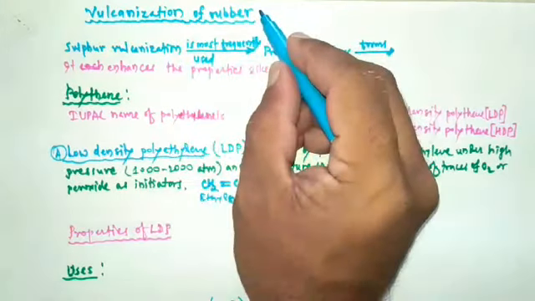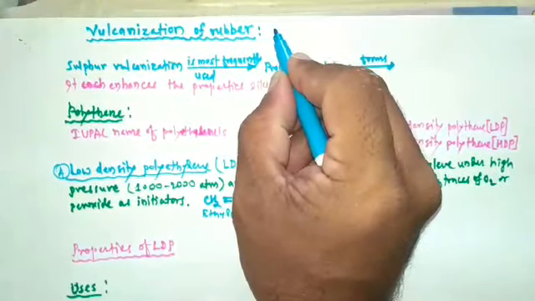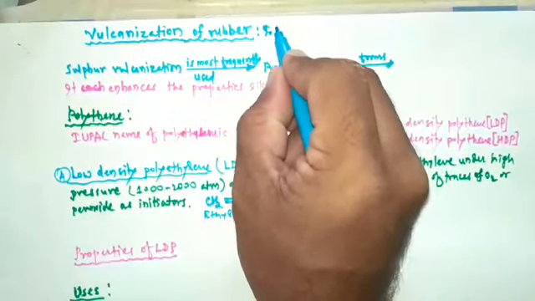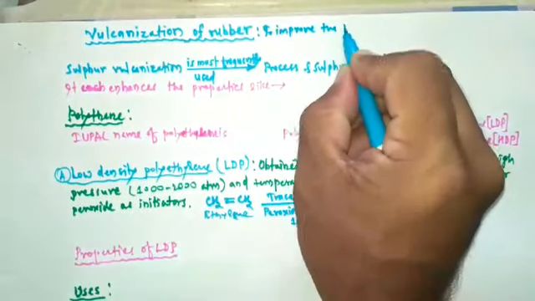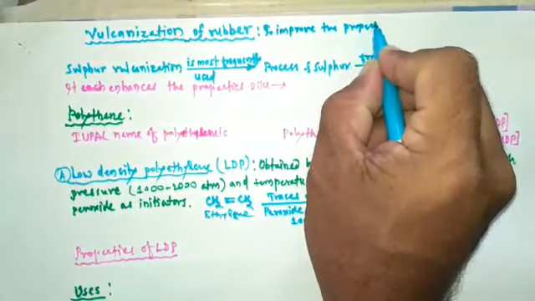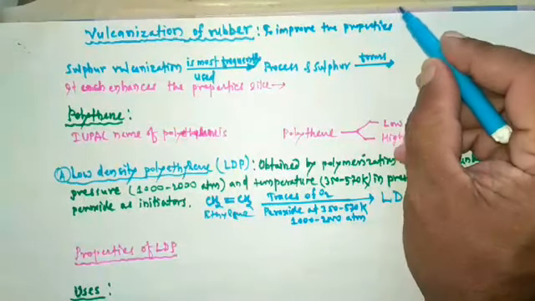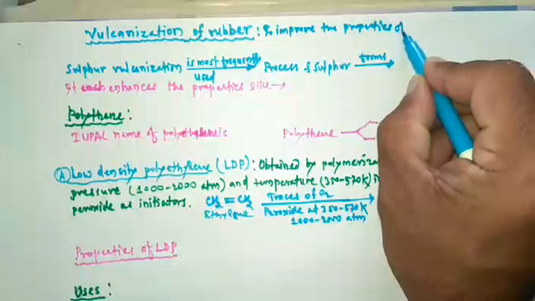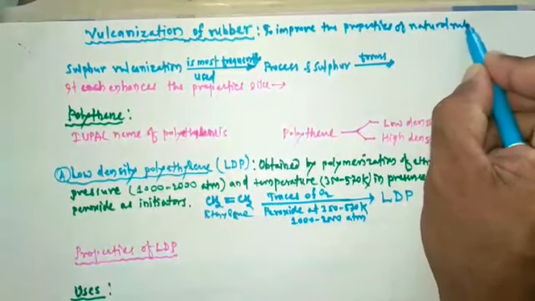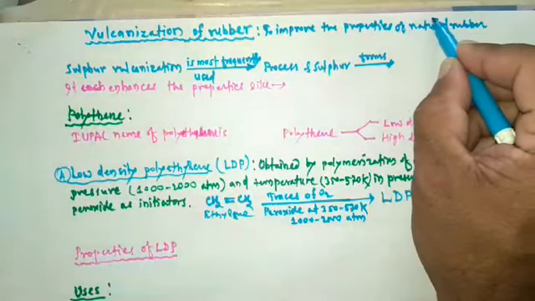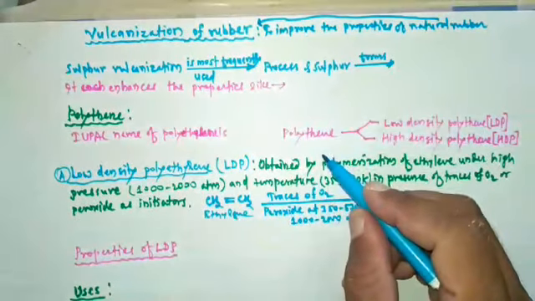To improve the properties of natural rubber, the process of vulcanization is carried out.